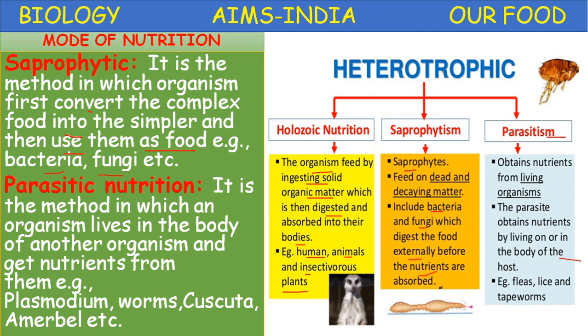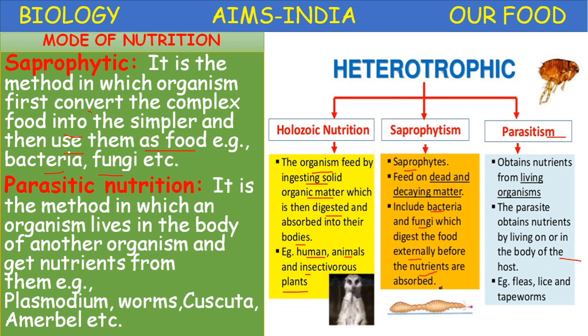Okay, next, parasitic nutrition. Parasitic nutrition is the method in which an organism lives in the body of another organism and gets nutrients from it. Example, Plasmodium, worms, Cuscuta, Amarbel. These two are parasitic plants. Plasmodium is a unicellular animal, a protozoan parasite. Worms are helminth parasites. So in parasitic nutrition we come across two organisms: one is the host and the second one is the parasite.